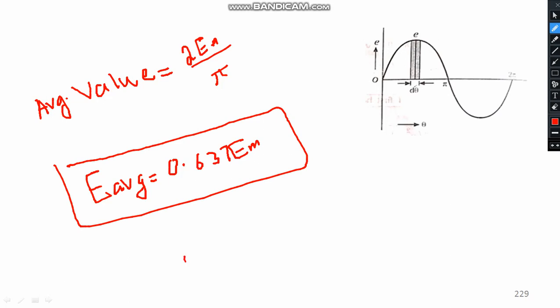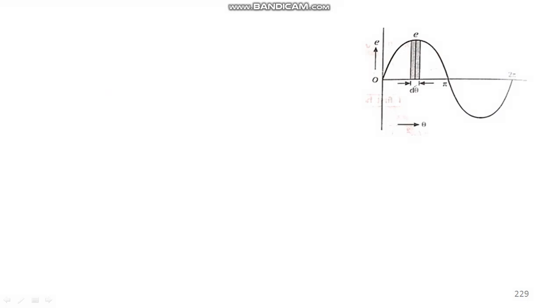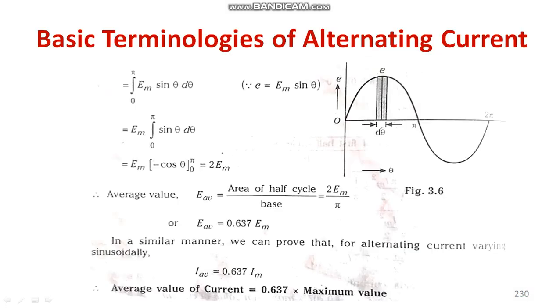Likewise, I can write I average. I average will be, in the same manner, 0.637 Im, where Im is the peak value of current and Em is the peak value of voltage. You already studied what peak value of current and voltage is. So that is the one conclusion. I average is equal to 0.637 Im, and likewise E average is equal to 0.637 Em. This is the calculation which I have shown you. So we can conclude the average value of current is equal to 0.637 into the maximum value.